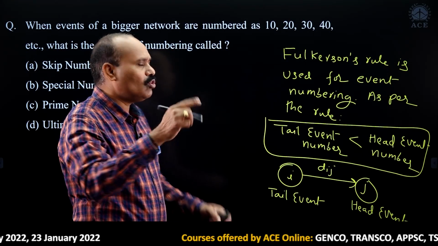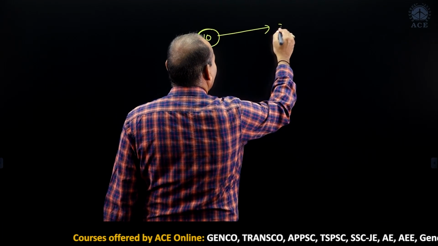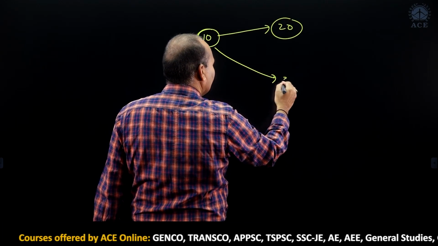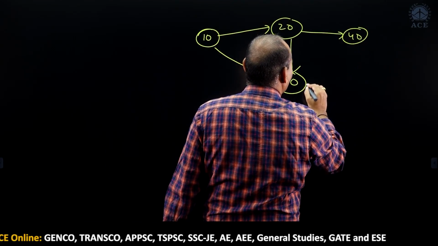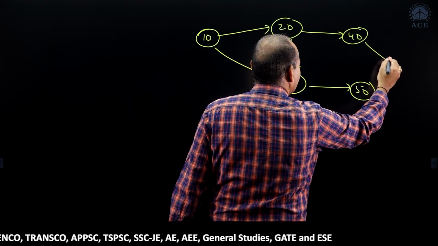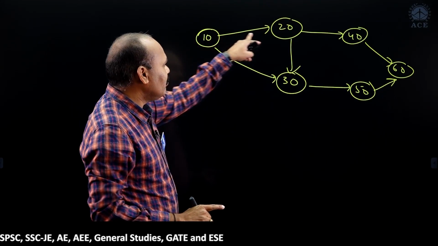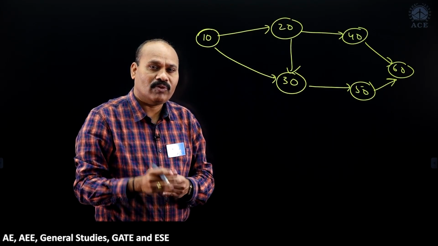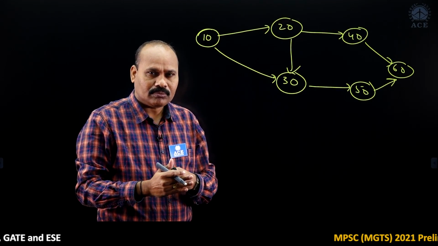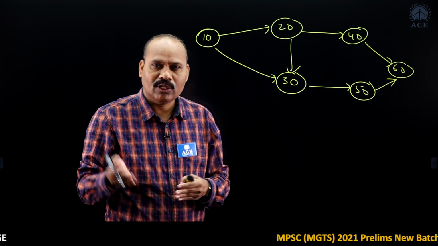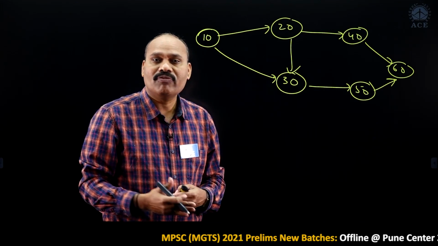Then what about 10, 20, 30? Suppose I give 10, next 20, 30, 40, 50, 60, like this. What is the advantage? In between 10 and 20, suppose we are including one more activity. In a bigger network, there is a chance of inclusions and there is a chance of deletions. So the network is getting modified.